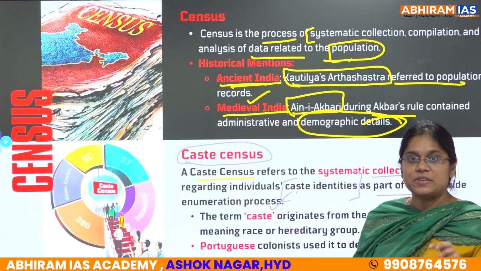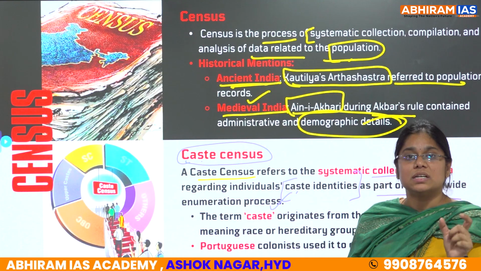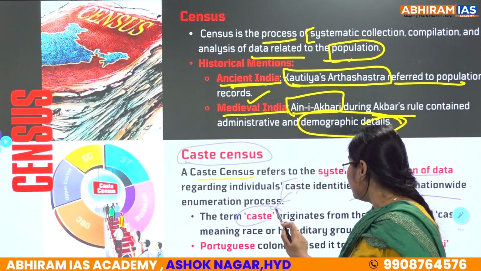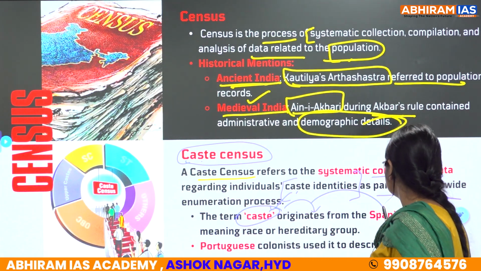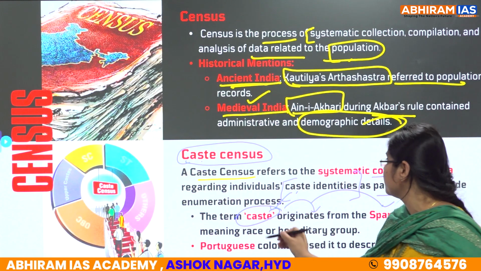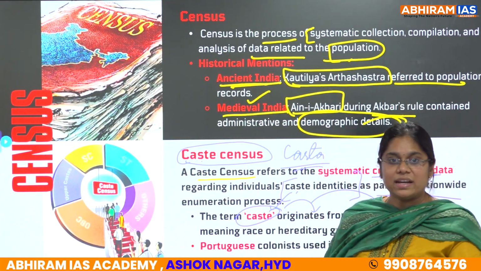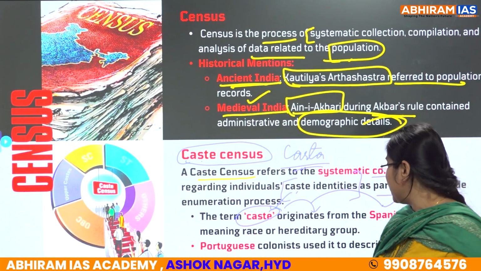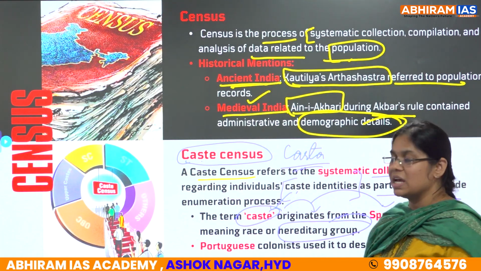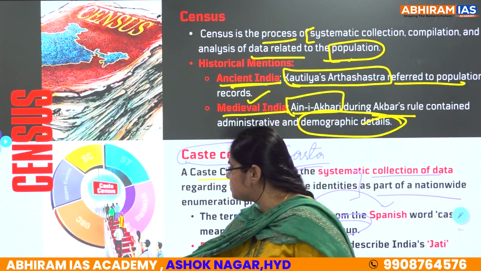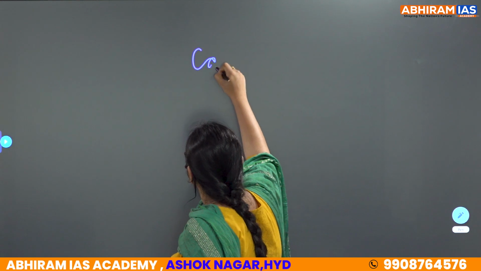And further, if we see the historical background, the term caste has originated from the Spanish word casta. Casta ante enti? Oka hereditary race or hereditary groups. So basically caste ante enti asalu? What does it mean by caste?